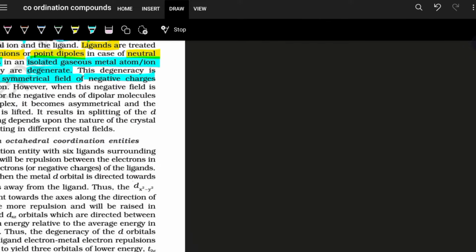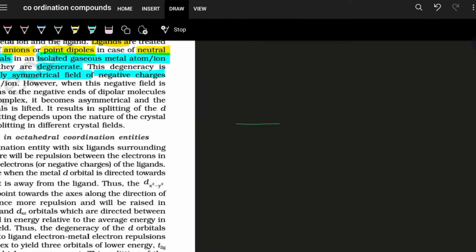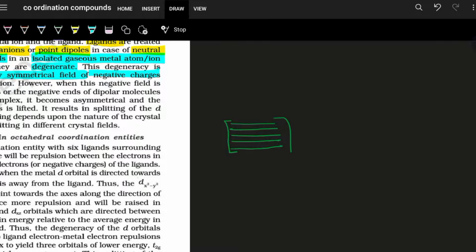It means the 5 set of degenerate orbitals are like this, having the same energy. Though they may be drawn with a small gap, it is considered that they have the same energy, and that's why I have written it within the square bracket. And these 5 degenerate orbitals are dxy, dyz, dzx, dx square minus y square, and dz square.